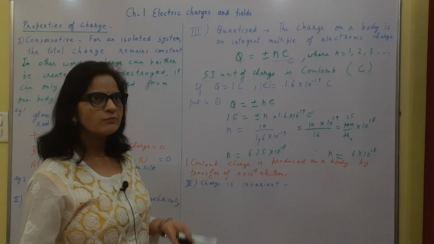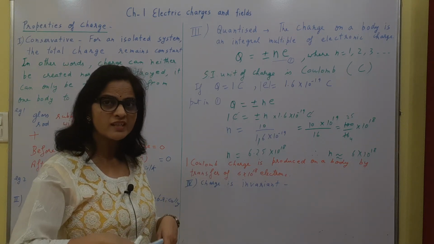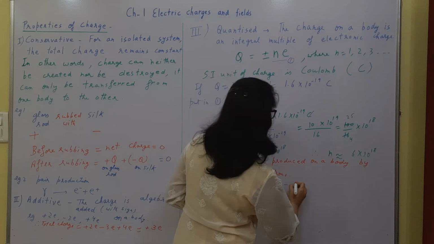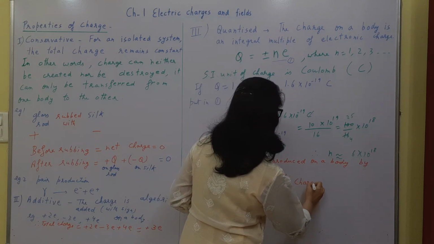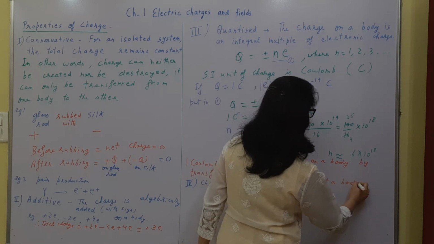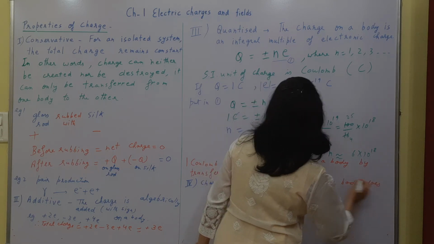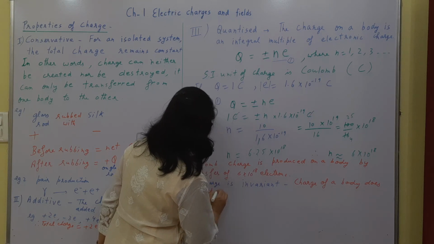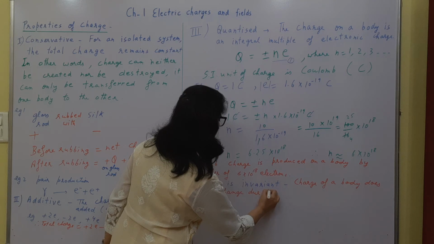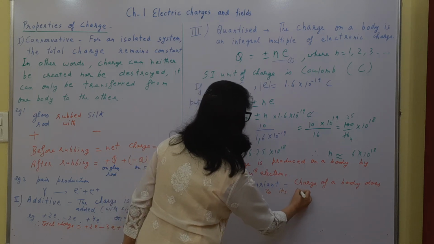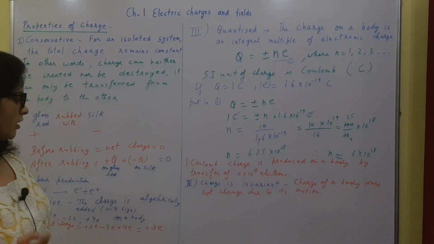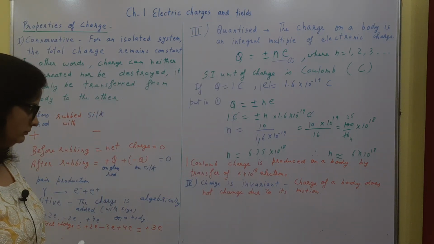If the body moves with a very high speed, then mass varies, but charge is not affected by the motion of the body. Charge of a body does not change due to its motion, right?